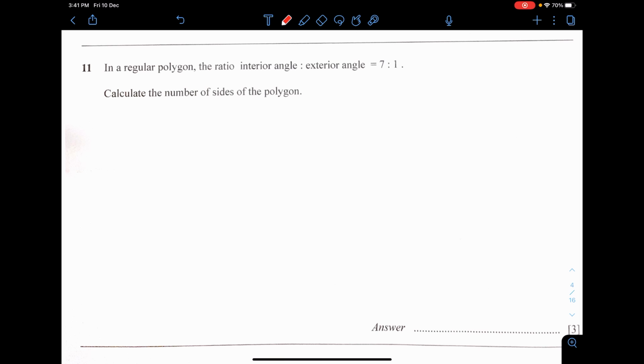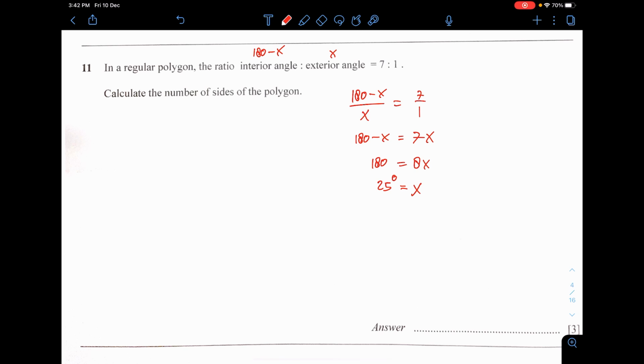Next, question 11. In a regular polygon, the ratio of the interior and exterior angle is this. Let's just say that the exterior angle is x degrees. The interior will be 180 minus x. Therefore 180 minus x divided by x equals 7/1. Cross multiply this, and then collect all the x together, and then divide by 8. You'll get 25, I guess. Okay, x is therefore the exterior angle, 25 degrees.